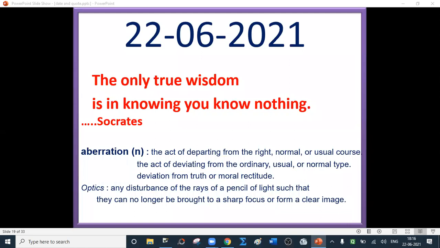Today's word is aberration. I think you use this in physics also. The meaning is the act of departing from the right, normal or usual course, the act of deviating from the ordinary, usual or normal type, deviation from truth or moral rectitude. In optics, that is in physics, any disturbance of the rays of a pencil of light such that they can no longer be brought to a sharp focus or form a clear image.